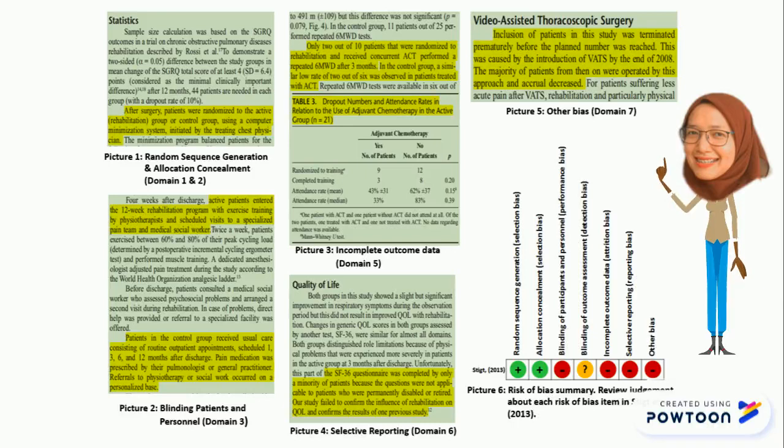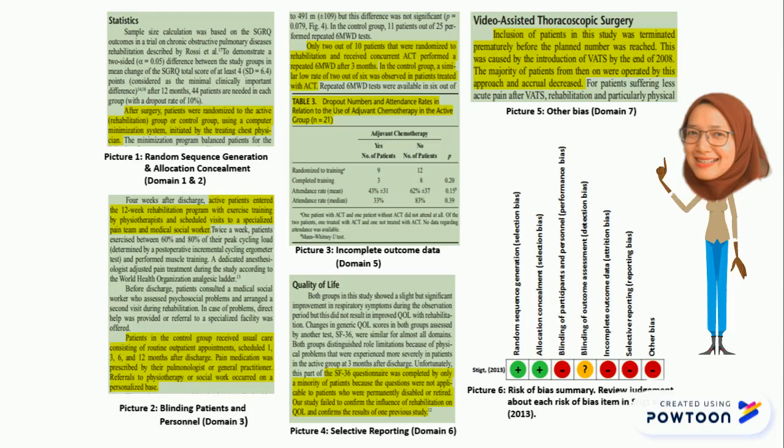This study shows high risk of bias in incomplete outcome data, where they mention the dropout of patients during the follow-up. This is due to burdensome participation, especially for patients who are doing both, receiving chemotherapy and rehabilitation. This is shown by the limited attendance, where only 3 out of 9 patients that received chemotherapy completed the training. Besides, the patients that received chemotherapy show a low rate in repeated 6-minute walking distance.